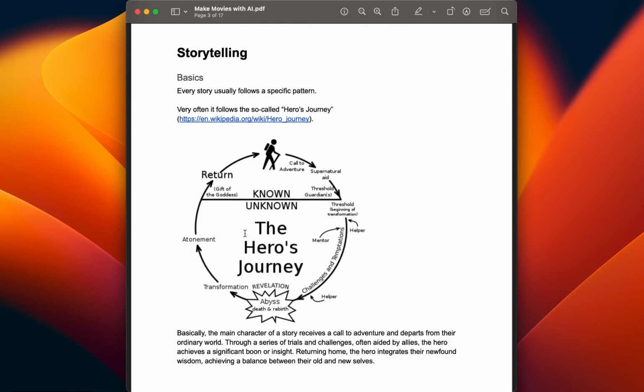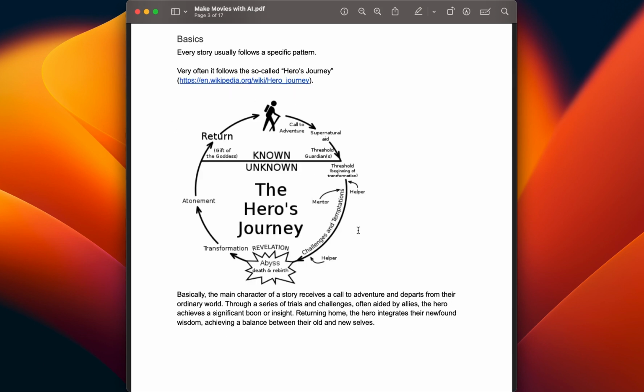So I will give you just a short explanation about storytelling. Usually it follows a specific pattern, and this is called the hero's journey. Basically the main character of the story receives a call to adventure, or something disastrous happens in his or her life, and this could also be called the call to adventure. And then he or she departs from the ordinary world, and then they go through trials and errors to achieve something or to relieve pain or whatever it is.